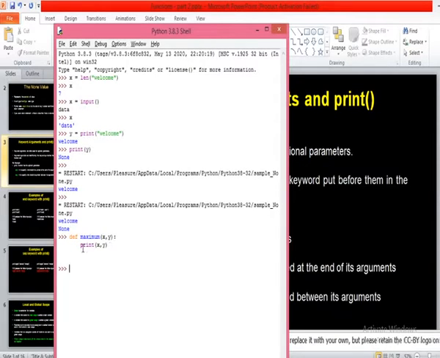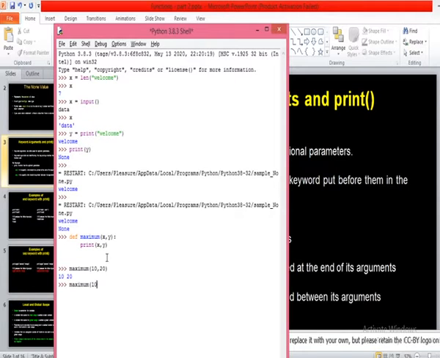Two parameters are there. It is going to print the values of x and y. Now if I want to call this function, I must pass two arguments, since it has two parameters in the function definition. When I do this, it works fine, and the function executes the code without any error.